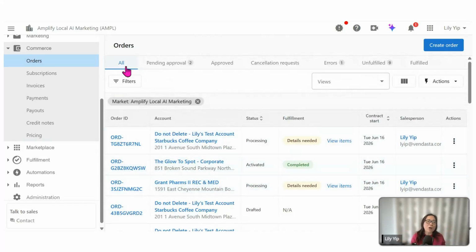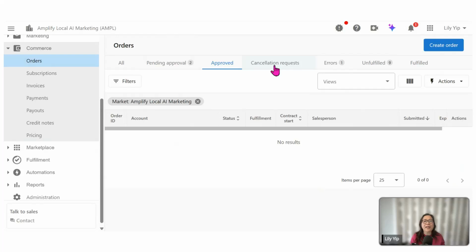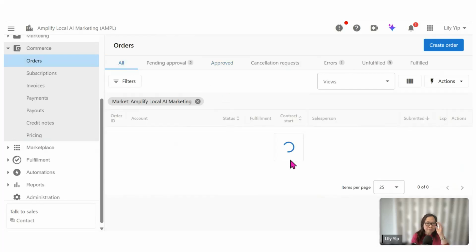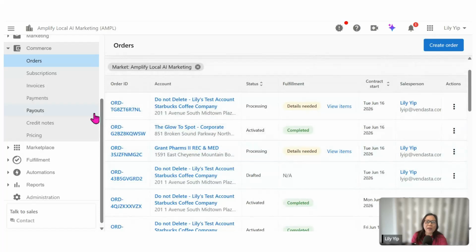You're able to look into which orders have been approved, which have been cancelled, or any of the statuses of the orders that you can see here. From this page, you can see the order number, which account it is for, and the status so far.